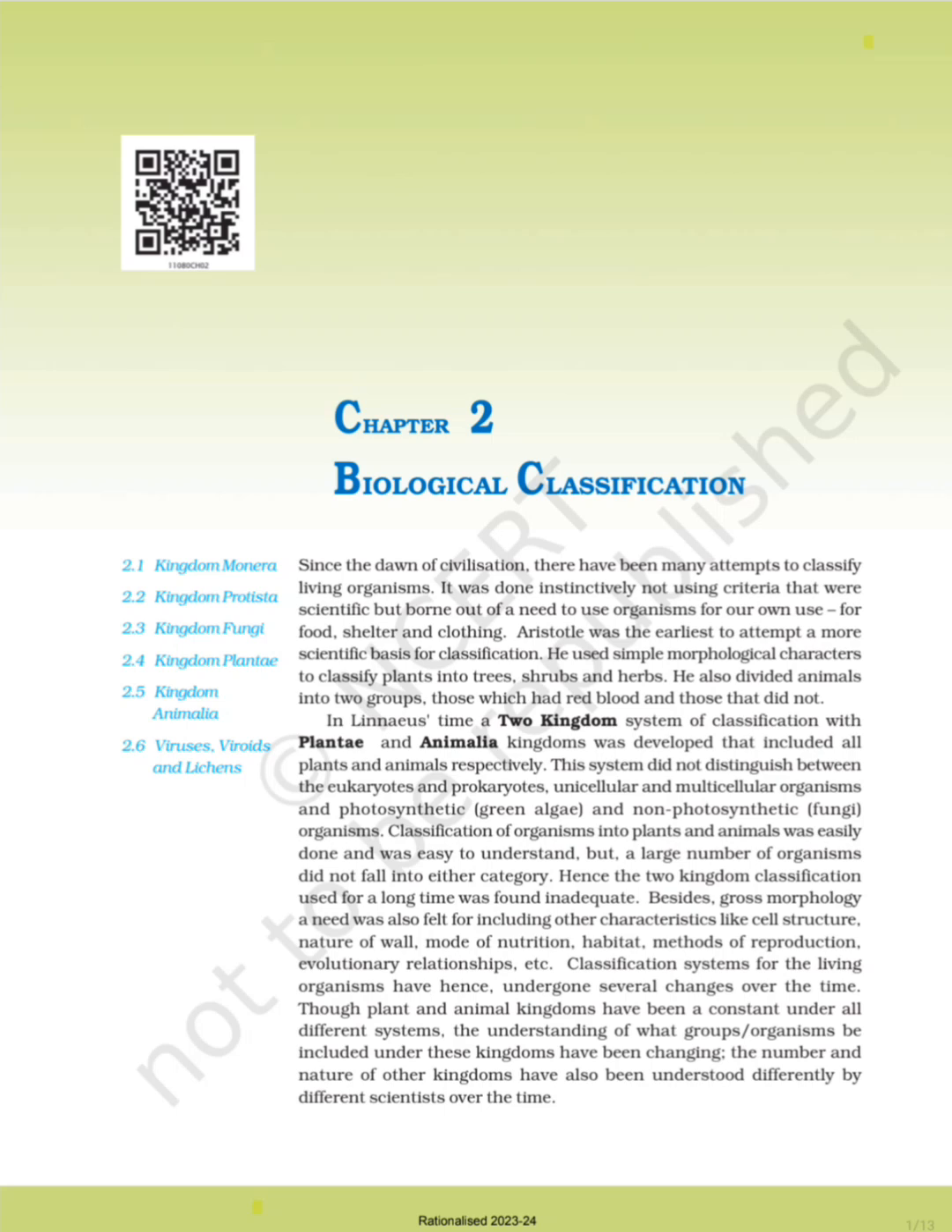Besides gross morphology, a need was also felt for including other characteristics like cell structure, nature of wall, mode of nutrition, habitat, method of reproduction, and evolutionary relationships, etc. Classification systems for living organisms have hence undergone several changes over time, though plant and animal kingdoms have been a constant under all different systems. The understanding of what groups of organisms should be included under these kingdoms has been changing. The number and the nature of other kingdoms have also been understood differently by different scientists over time.